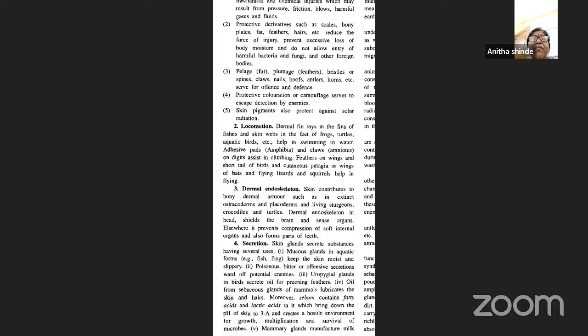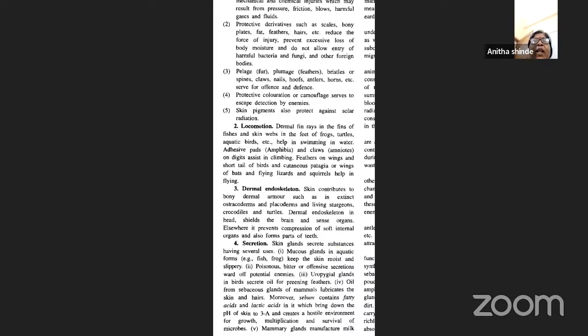Likewise, you have adhesive pads present in the amphibians and claws present in the amniotes. The claws present on the digits also help in climbing. Now, the feathers on the wings and the short tail of the birds, and the cutaneous wings of the bats and the flying lizards and squirrels also help in flying. So because of the presence of the integument derivatives, they not only help the animal with protection, but also help in locomotion.